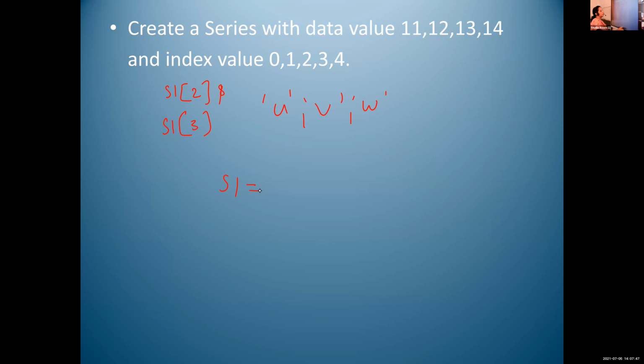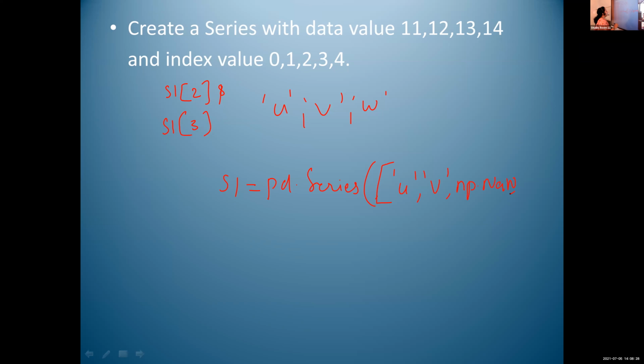Meenakshi, read the answer. S1 is equal to pd.Series, within square bracket, U, V, then np.nan, np.nan.